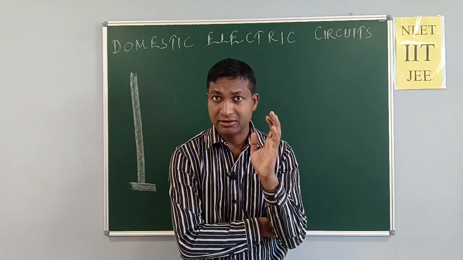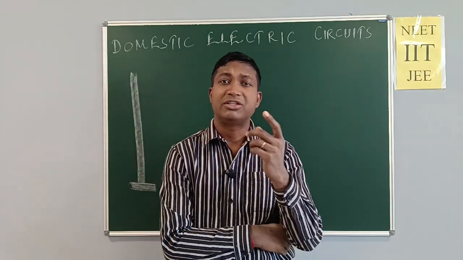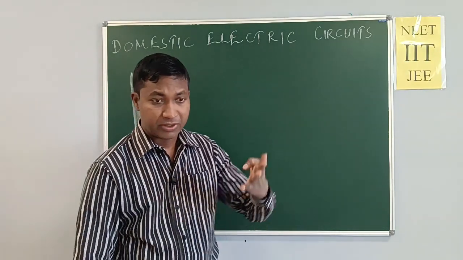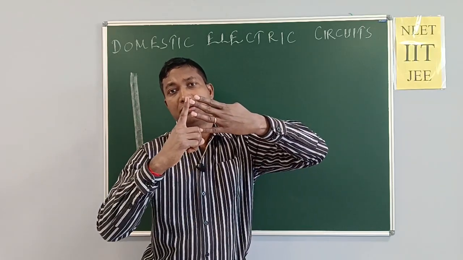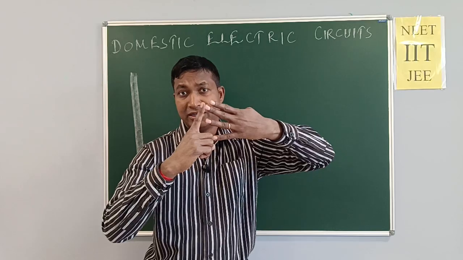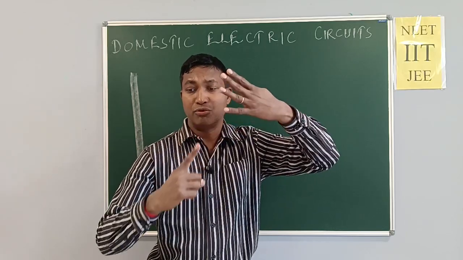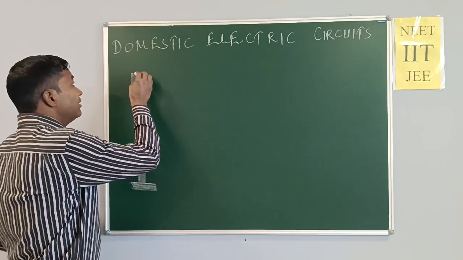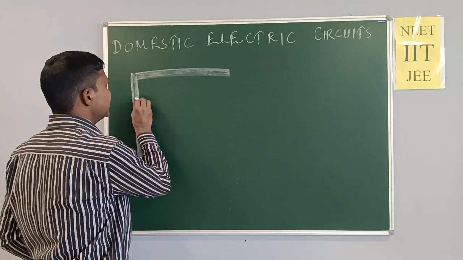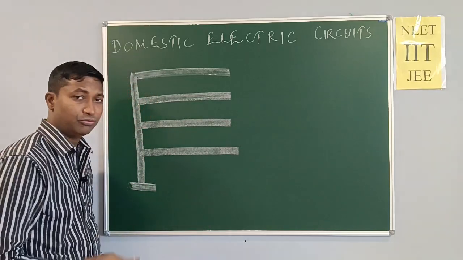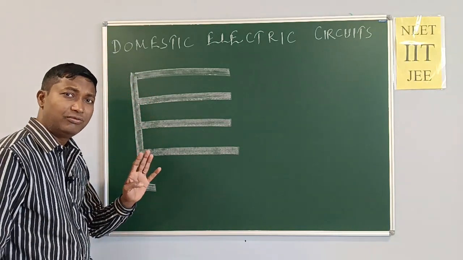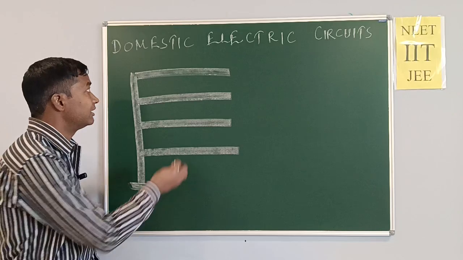Especially in India, the 4 wires are connected to a pole. You can see easily, practically in India, 4 wires. This is the first wire, this is the second wire, this is the third wire, this is the fourth wire.